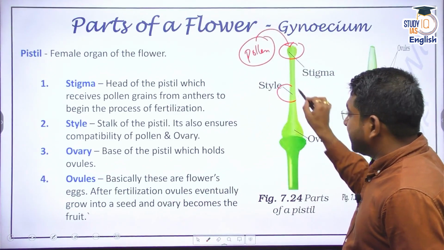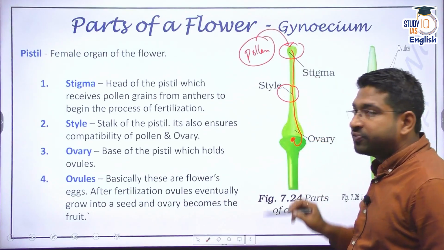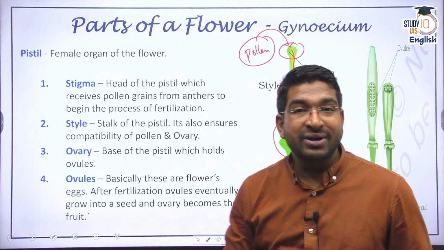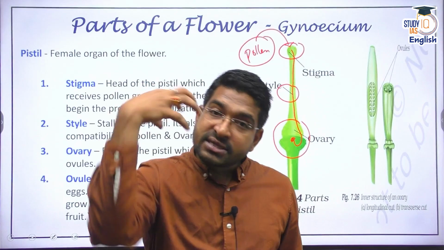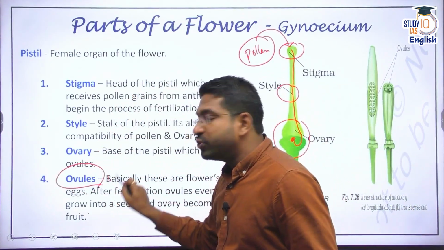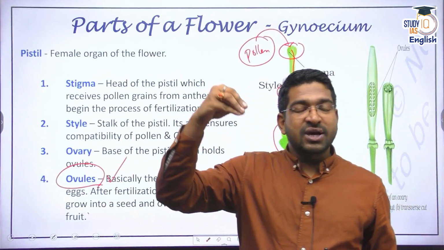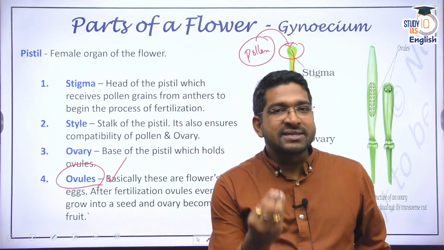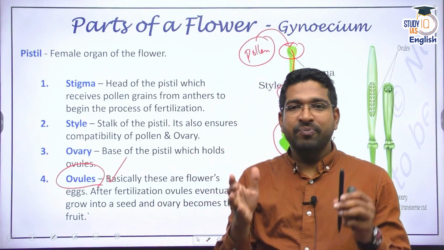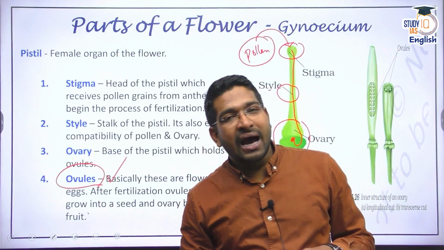And style allows only a certain kind of pollen to fertilize the ovule. Ovary is a part which after maturation develops into a fruit, and inside that ovary are ovules. Now, ovules can be considered as eggs. These are the female part, eggs. And once a pollen reaches here, the pollen fertilizes the ovule and it creates the seed inside. That's why when you see a fruit, that fruit is nothing but the ovary, and inside there are seeds. Those seeds are fertilized by pollen.